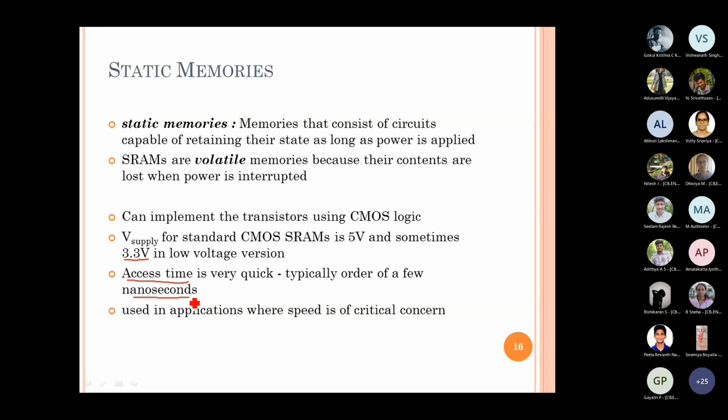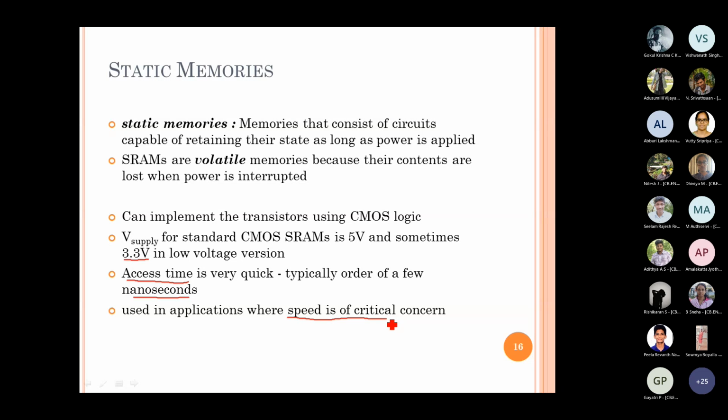So what we are trying to do here is bridge the gap between the secondary memory and the processor speed by providing the main memory. Wherever the speed is of critical concern, we go with the concept of main memories, and one is the static memory, right? Not always with static memory.